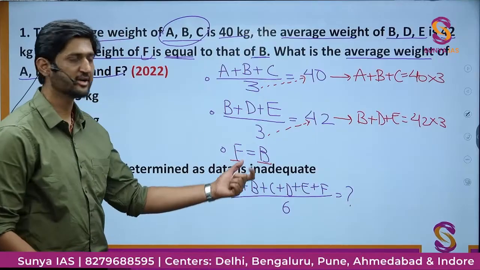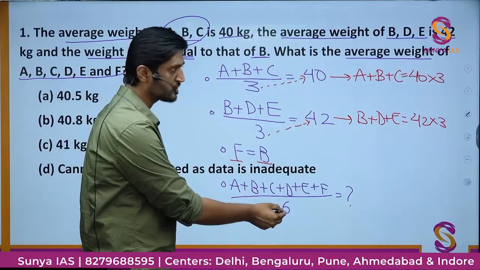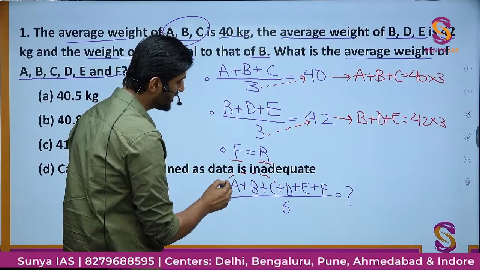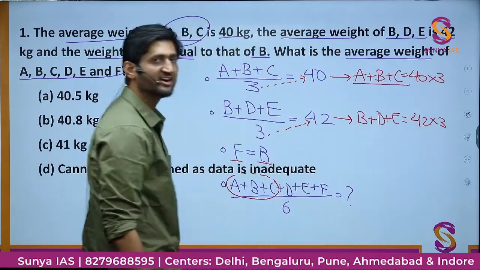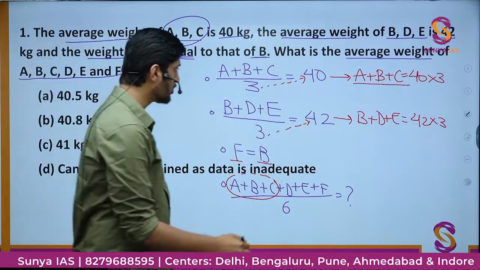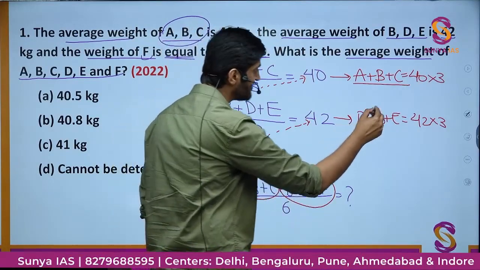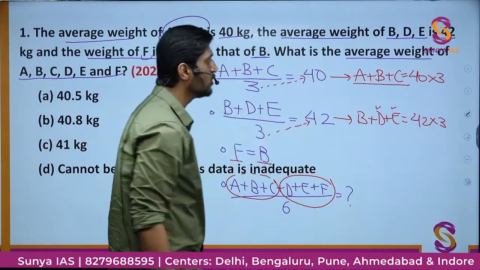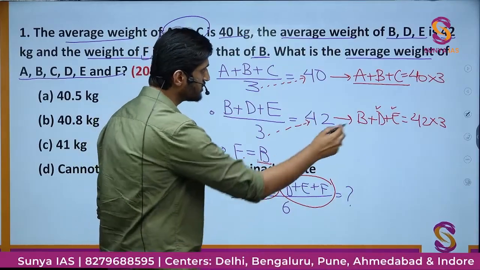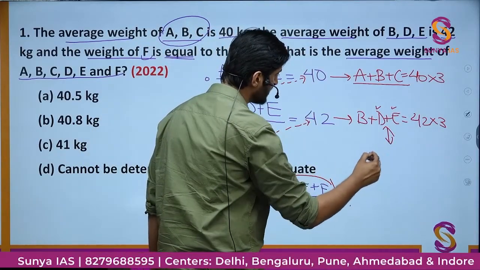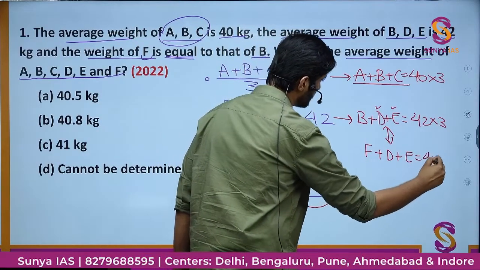Now what I ultimately want is this total sum, and then I have to divide it by 6. Here you can observe that this A, B and C part is in front of my eyes. 40 into 3 is the value of that. But then there is one more part, which says D, E and F. Here in this part we have D and E, but there is no F. However, if you see carefully, B is equal to F. So this equation you can also rewrite as F plus D plus E is equal to 42 into 3.